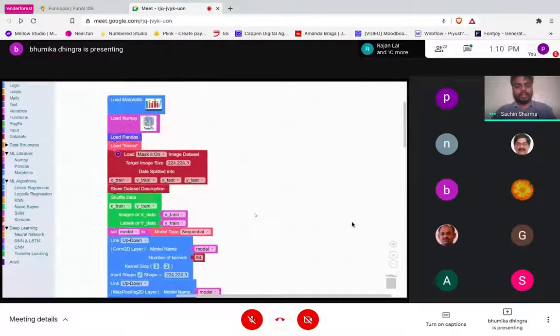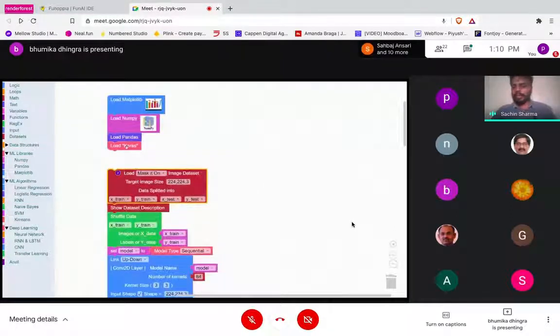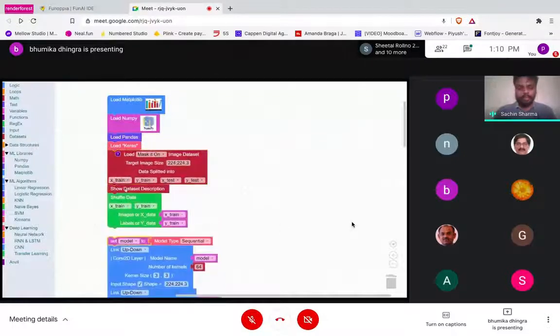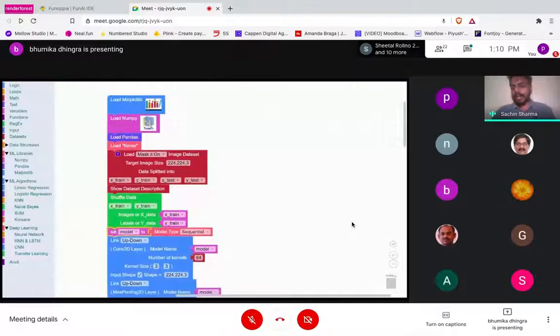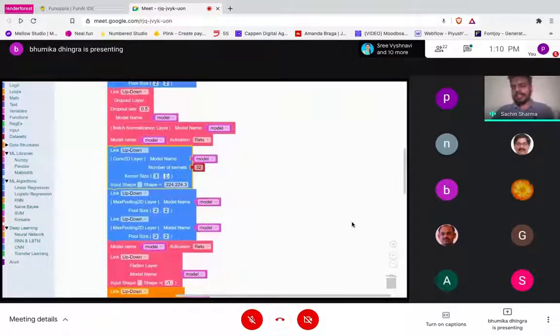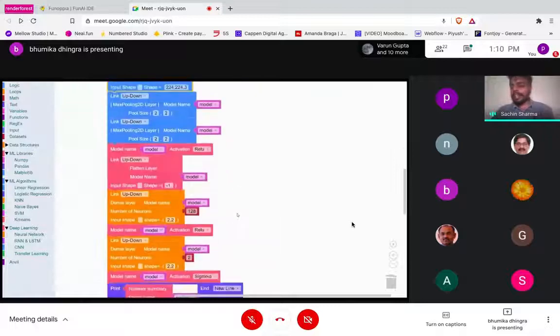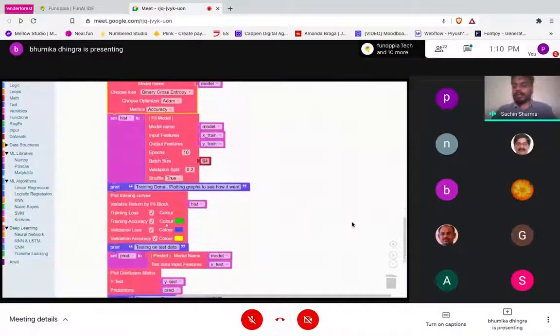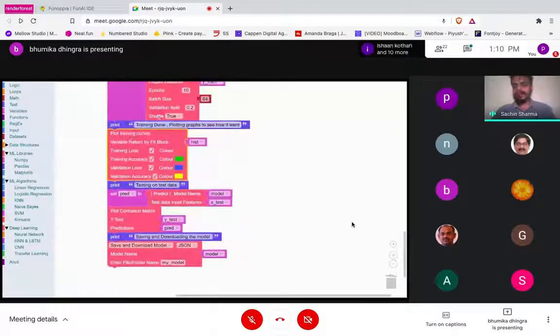So let's go through from top to bottom. At first we loaded a few libraries, then we loaded our data set and did some pre-processing. Then we created the architecture with 4 layers: convolutions, some activation layers, and dense layers. After the layers, we had to train it. For that, we used this compile and fit block. And at last, we wanted to visualize how our training went, so we are plotting some graphs. So that was the block code.